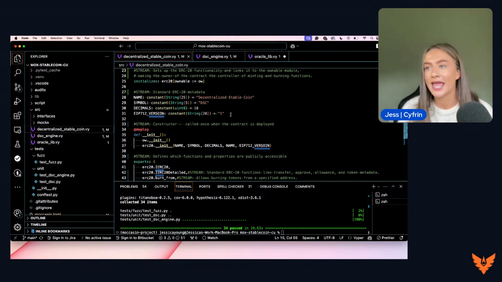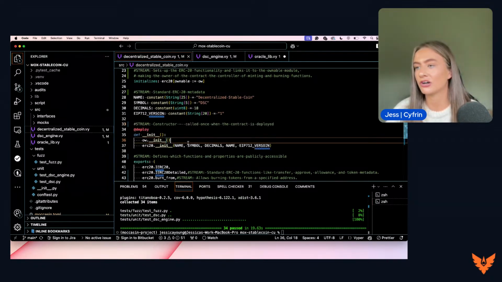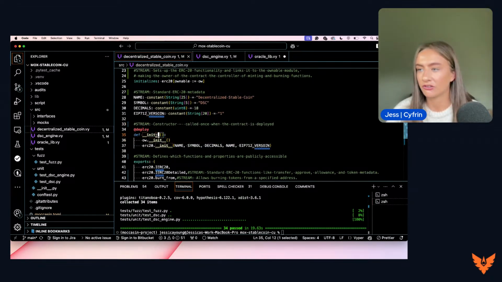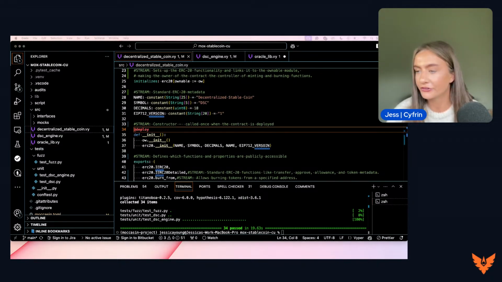We are then going to name it, give it a symbol, the decimals. All of the standard ERC20 metadata is going to be in this section of the contract. And now we move on to the constructor. You can tell it's the constructor because we have this __init__ title. This is how we label a constructor within Vyper contracts.